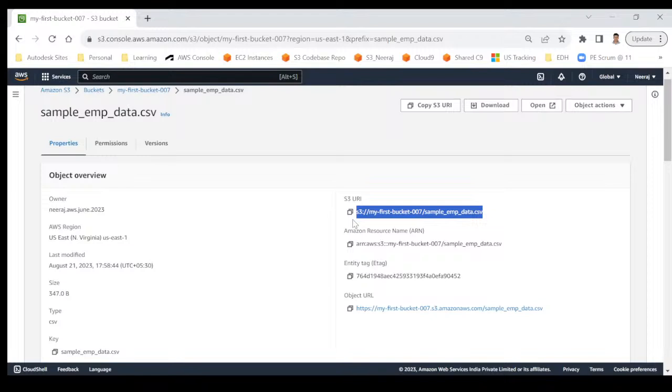But as of now, you can see that there are S3 and other details here. The main thing is you can download this file if you want, and it will be downloaded on your local system. Okay, I hope that is clear.